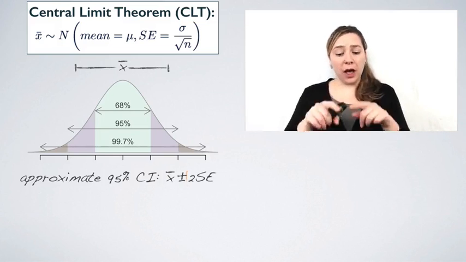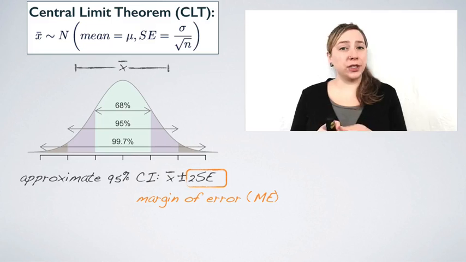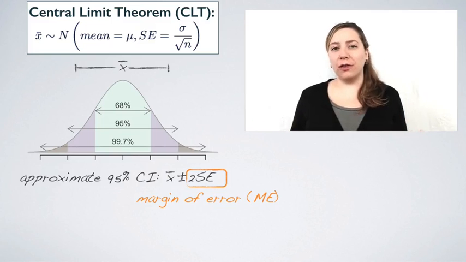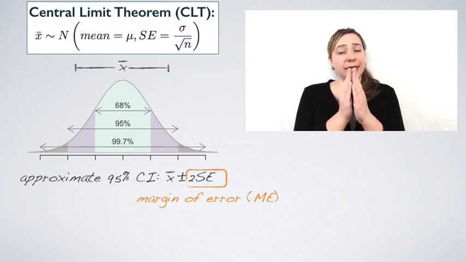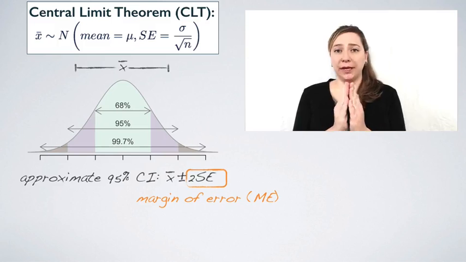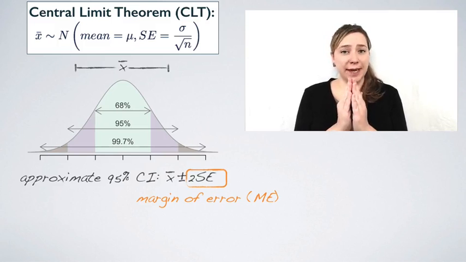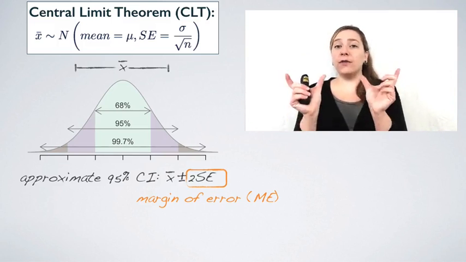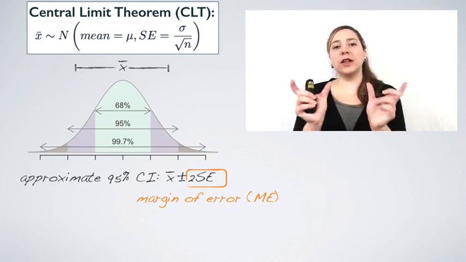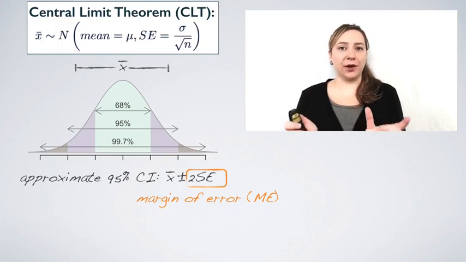In this formula, what comes after the plus or minus, the 2 standard errors, is actually called the margin of error. So usually we construct a confidence interval as a point estimate. In this case, we're dealing with a mean, so our point estimate is the sample mean plus or minus a margin of error. That margin of error for a 95% confidence interval is roughly 2 times the standard error.